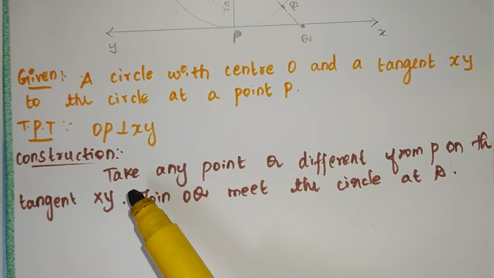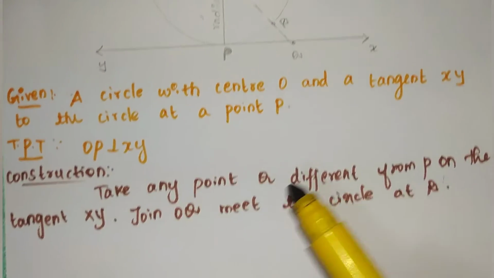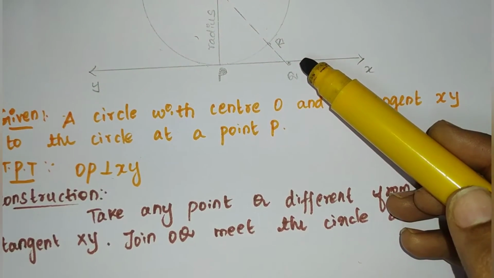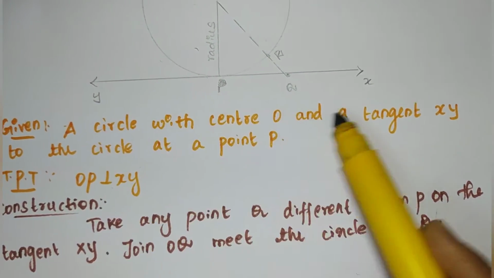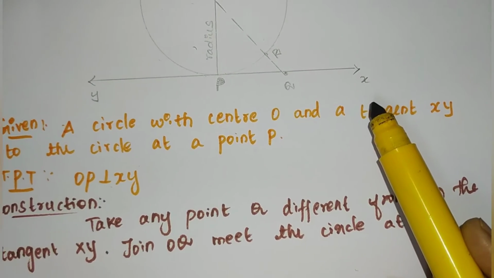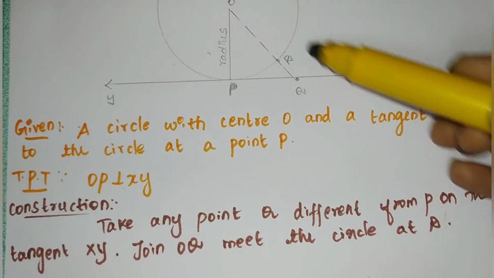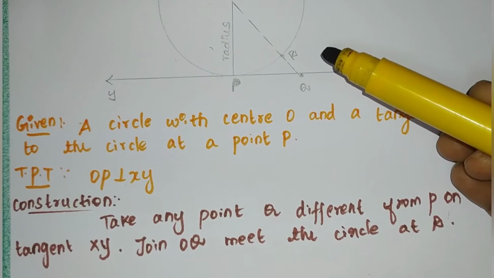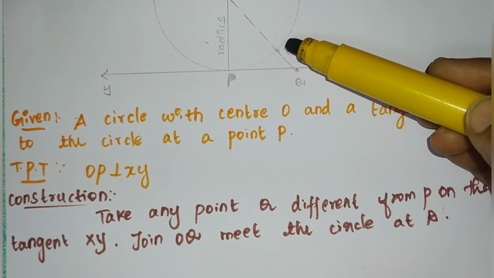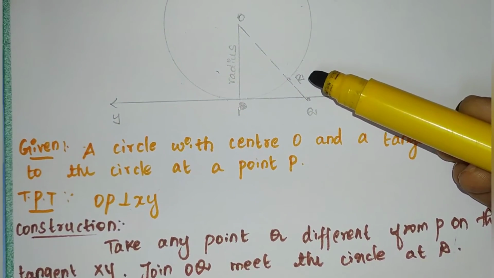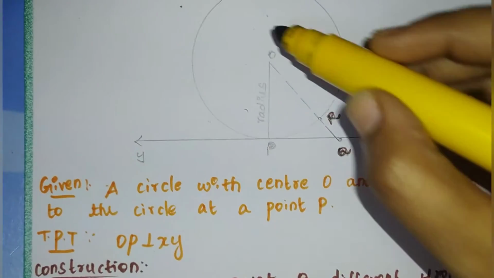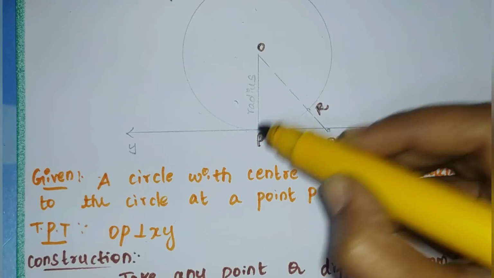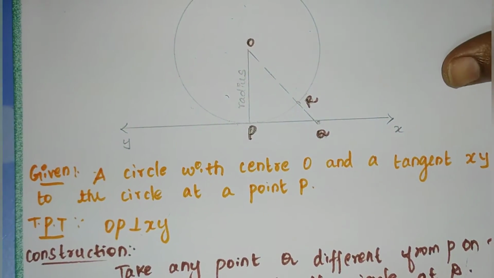And then construction. Take any point Q different from P on the tangent XY, and join OQ. It meets the circle at R. Clear? R, Q, O, P. And then now the proof.